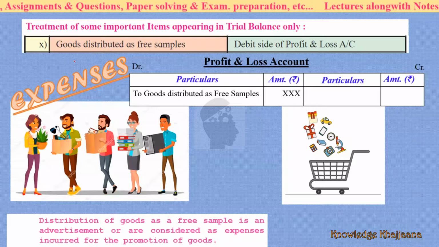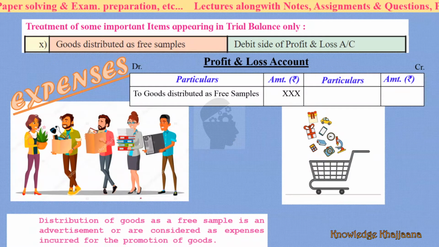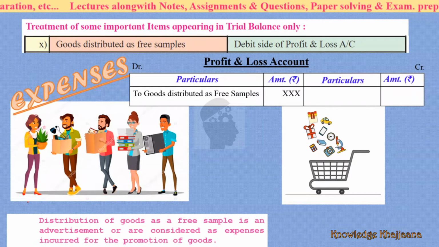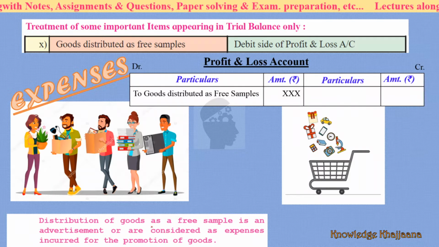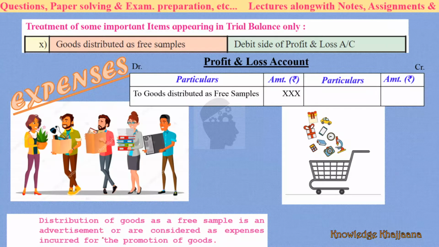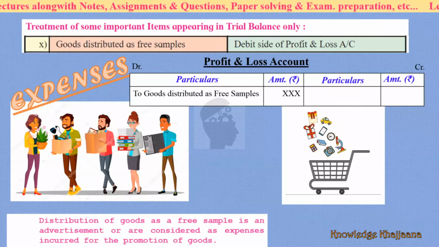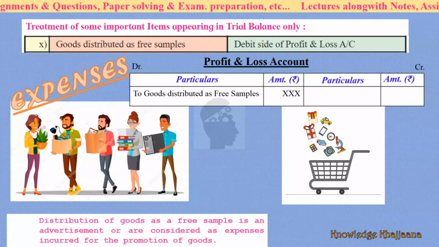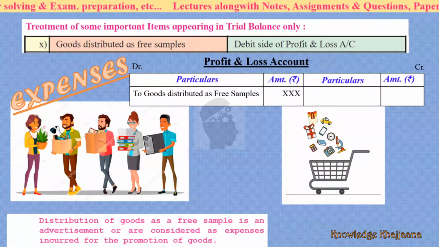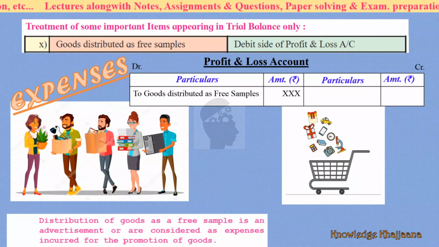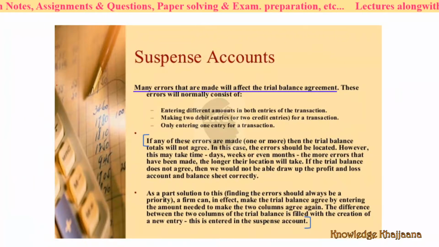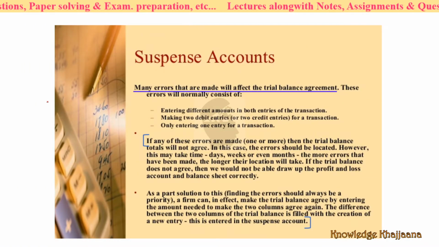If goods are distributed as free samples, we have seen examples in detail in our earlier lectures. Distribution of goods as free samples is an advertisement expense, so it is considered an expense incurred for the promotion of goods. These are expenses, so it should be debited to the profit and loss account.